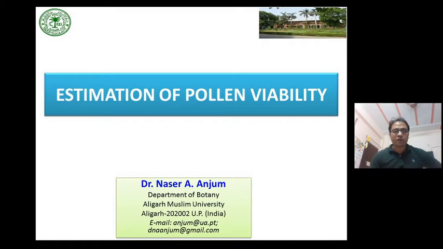Pollen has a very important role in the flow of genes in plants, especially in plants that are outcrossing. Successful pollination is a prerequisite for fertilization and seed set in most plants. Thus, for effective pollination, the quality of pollen is crucial, where pollen viability and vigor decide the quality of pollen. Pollen fertility and viability have paramount importance in hybridization programs, pollen storage studies, pollen-pistil interaction studies, for breeding and crop improvement, and also for the seed industry.